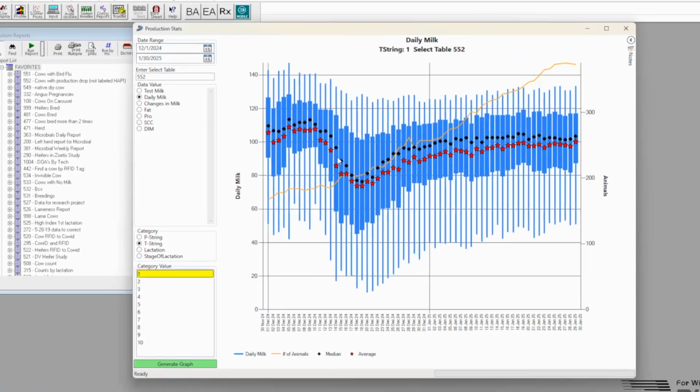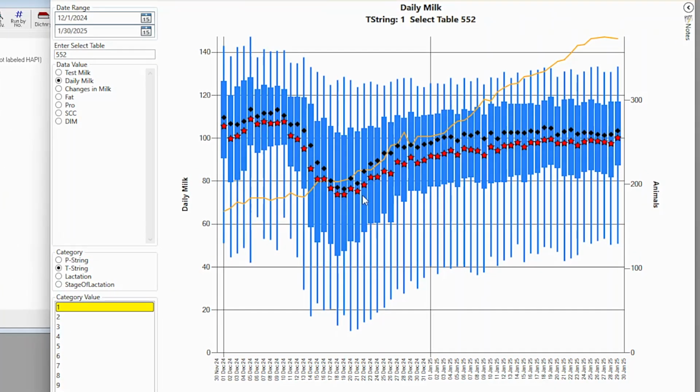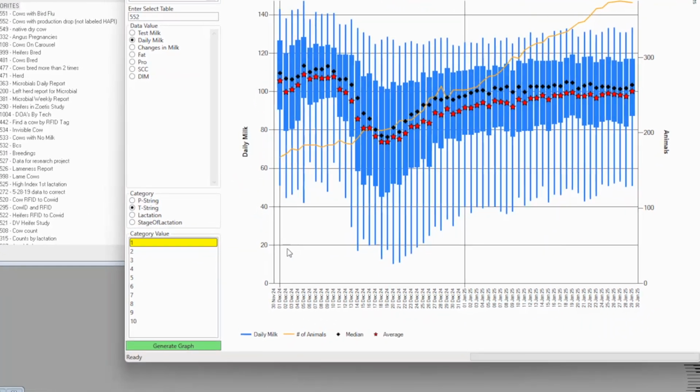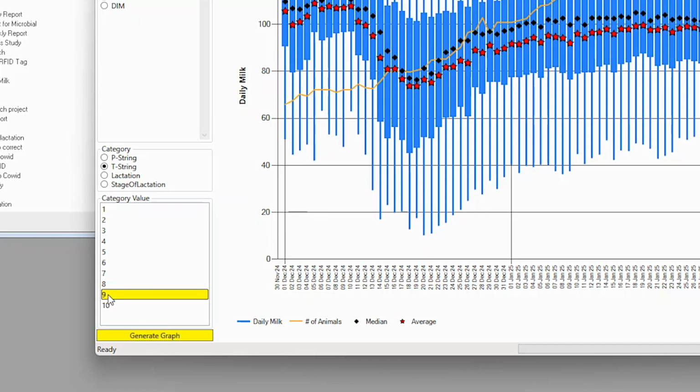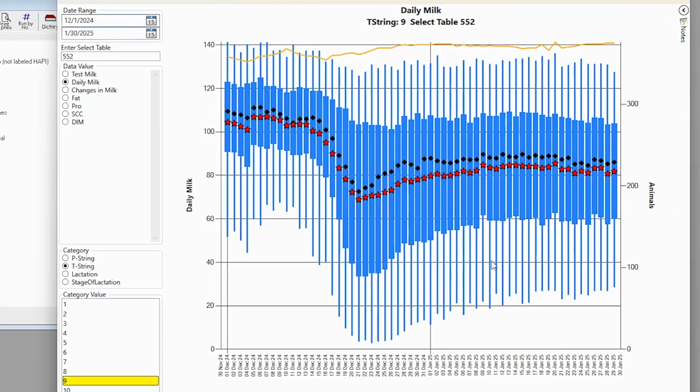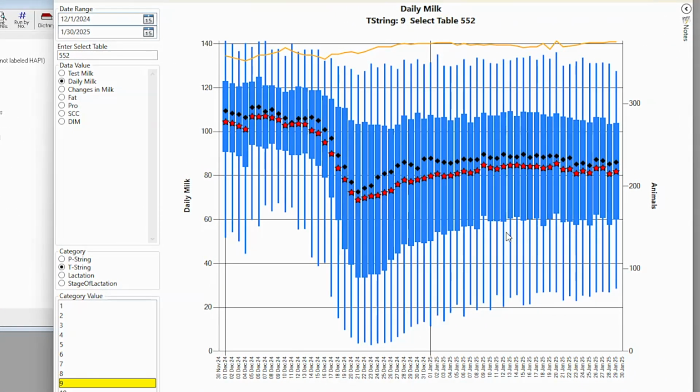We do see some production loss during the month of December, but not as drastic as what it was for the animals that were treated for bird flu. We want to look at pen 9, highlight pen 9, and click the button that says Generate Graph. By extending out to the end of January, we are able to see the recovery on those groups of animals not treated for bird flu, as well as the animals that were treated for bird flu.